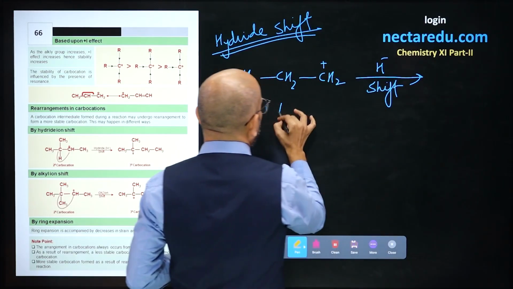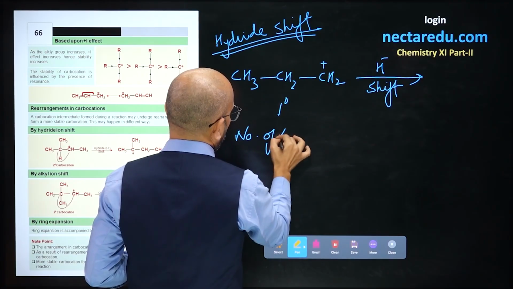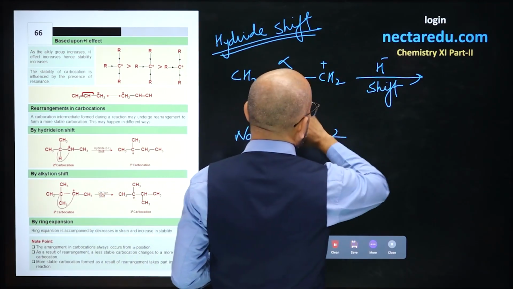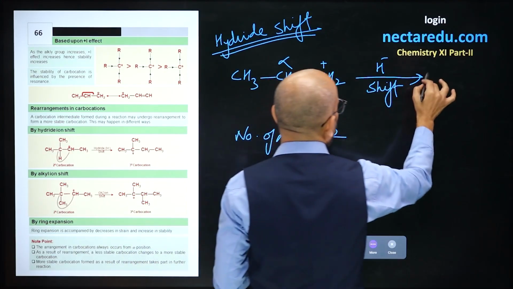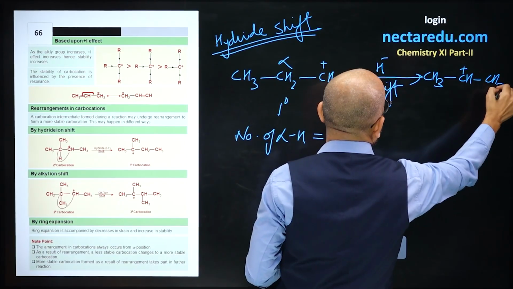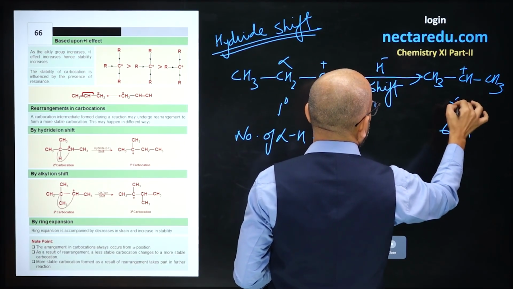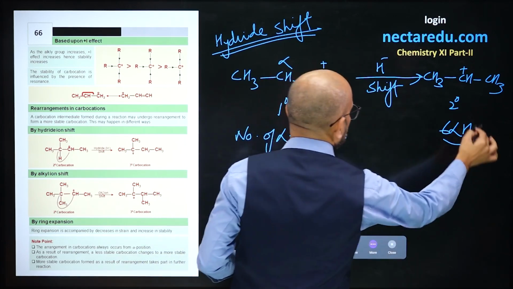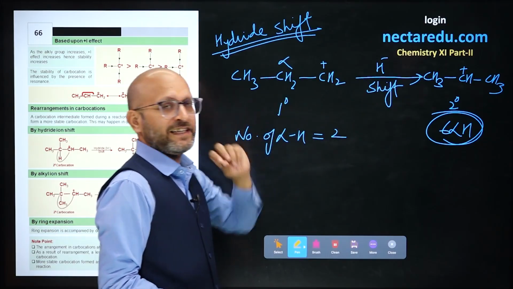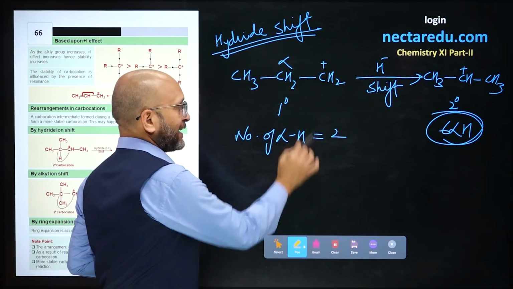This is a 1-degree carbocation, and the number of alpha H over here is 2, and this rearranges to form this carbocation CH3 CH plus CH3. The number of alpha H over here is 6, and this is a 2-degree. So more is the number of alpha hydrogen, more is the stability. So this gets rearranged to form this one, and the phenomenon happening is hydride shift.